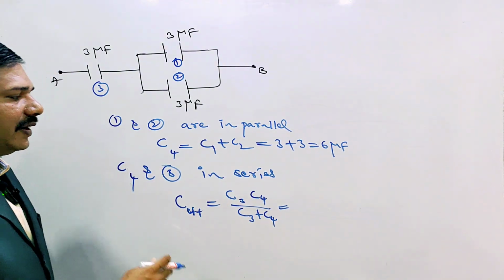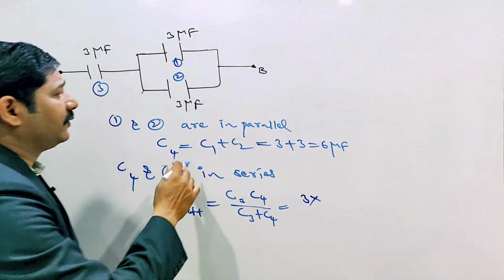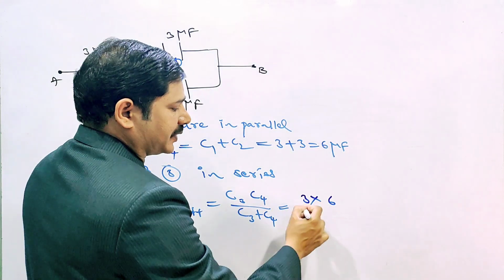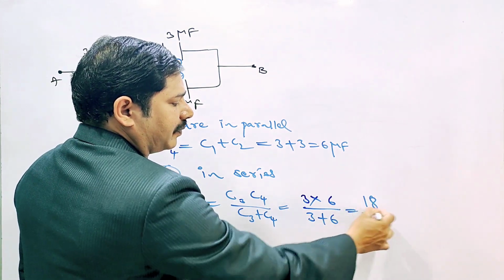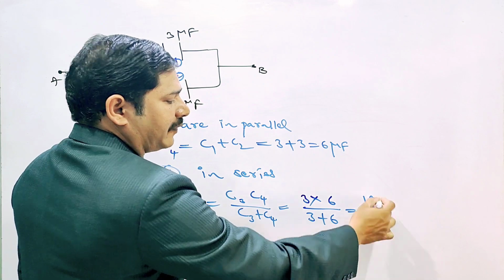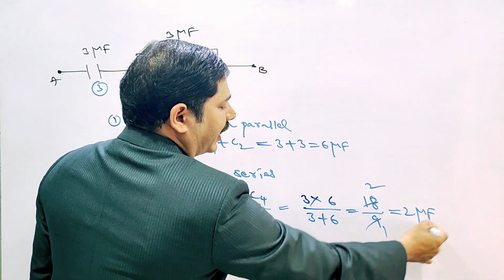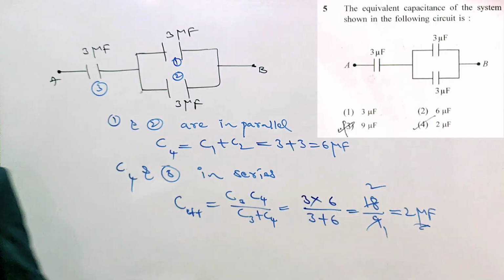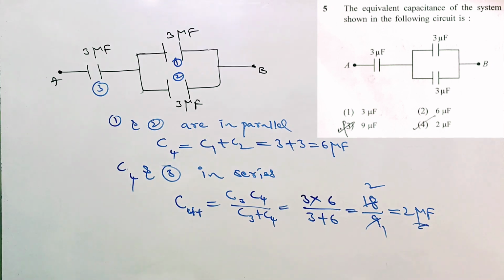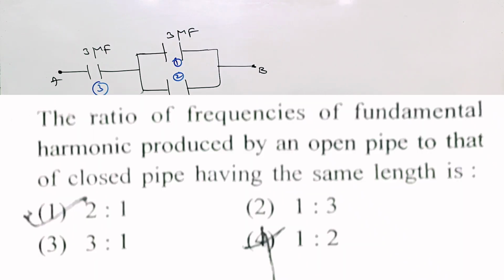Substitute values. What is C3? 3 microfarads, into C4, which is 6 microfarads, by 3 plus 6, 18 by 9. 9 ones are 9, 9 twos are 18. Therefore 2 microfarads. So the answer is 2 microfarad. Which option is correct? The fourth option is correct. You can check the sixth question.